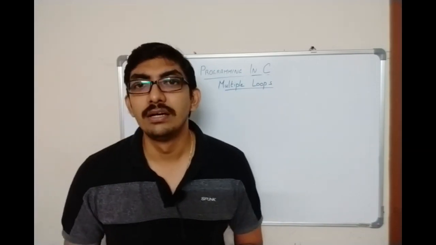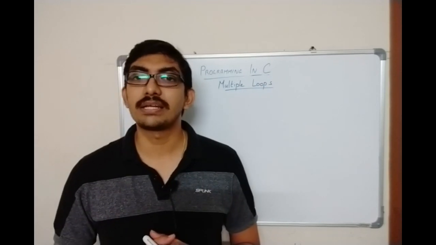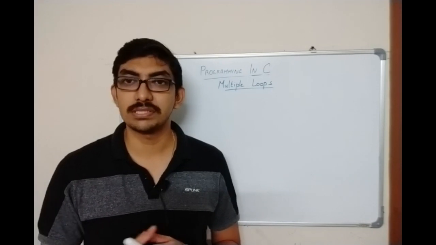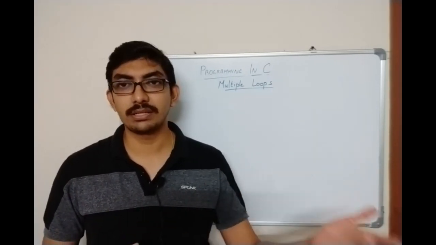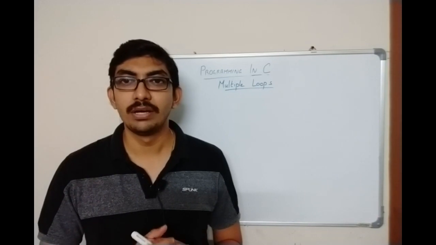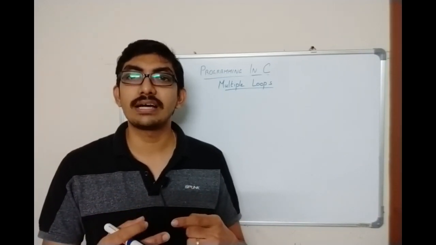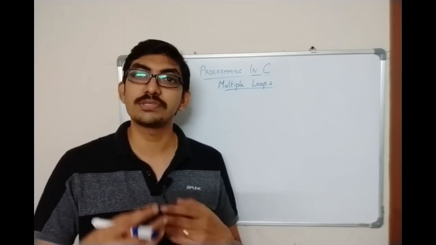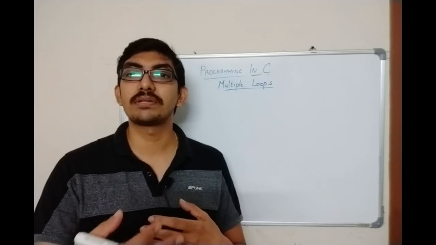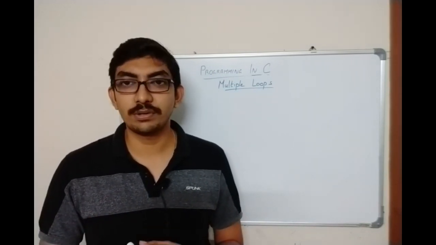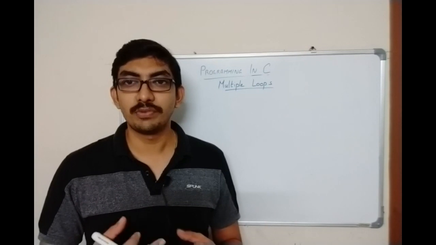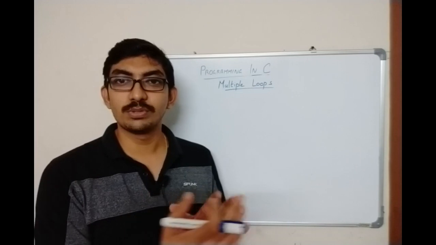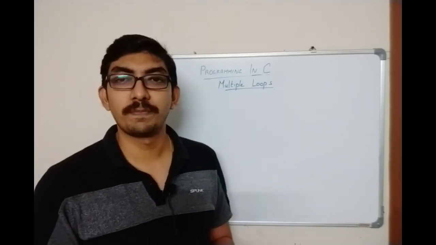using C. So think of a scenario where you are going to attend a class. In a single day, you will be attending multiple lecture sessions. Say maybe you are attending 6 or 7 lectures in a single day. So the process of attending the class is repeating multiple times a day. So it is a repetitive process. And your classes are not going to end in one day, which means for a whole semester you are going to repeat that process again and again. So that is an example of a loop in loop.